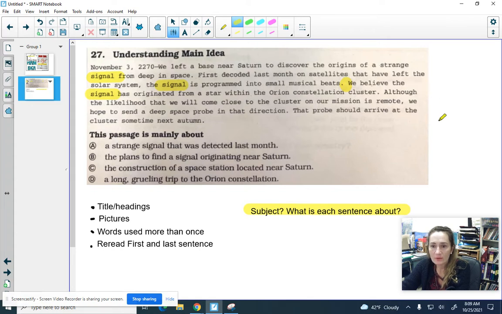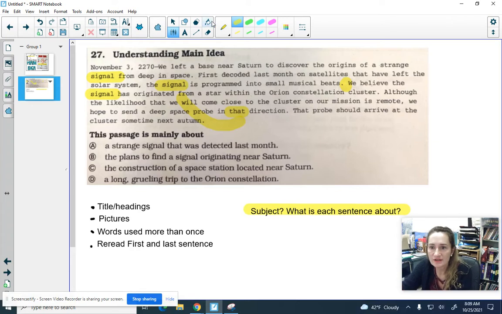Although the likelihood that we will come close to the cluster on our mission is remote, we hope to send a deep space probe in that direction. That probe should arrive at the cluster sometime next autumn.